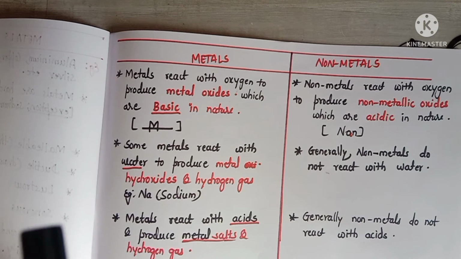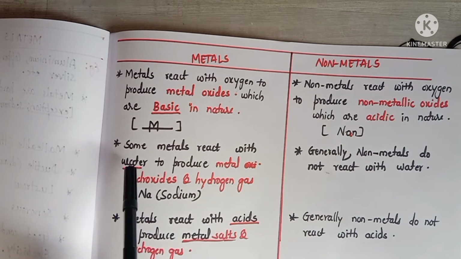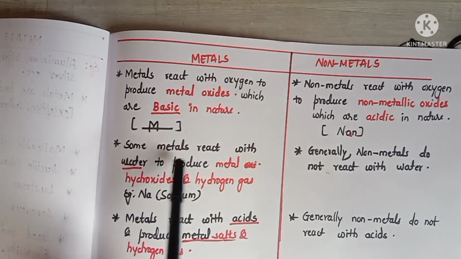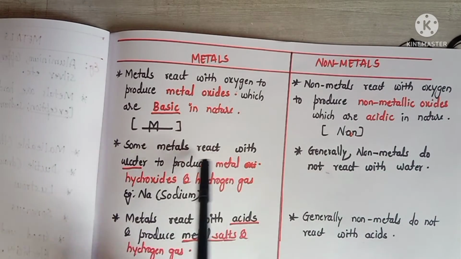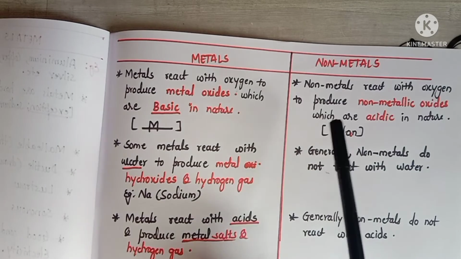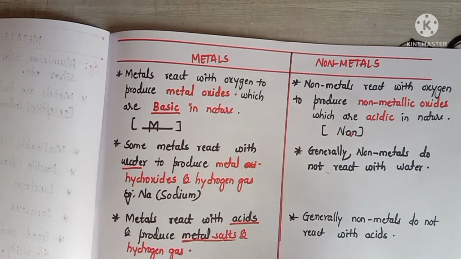So if any metal reacts with water, this will produce what? Hydroxide. Hydro means water. So if any metal reacts with water, it produces metal hydroxide and hydrogen gas. Like this, we can remember. Generally, non-metals do not react with water.